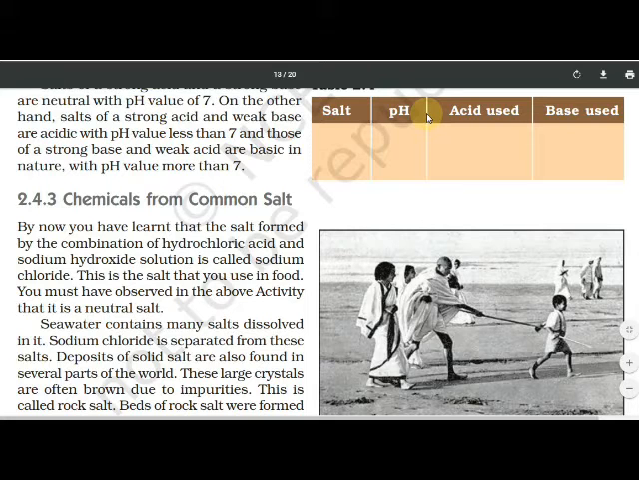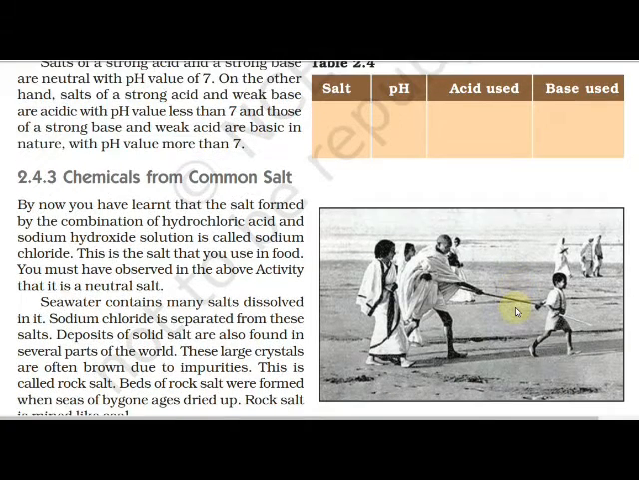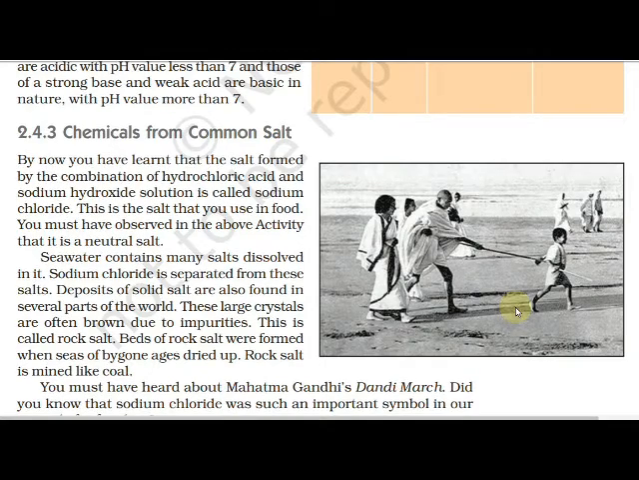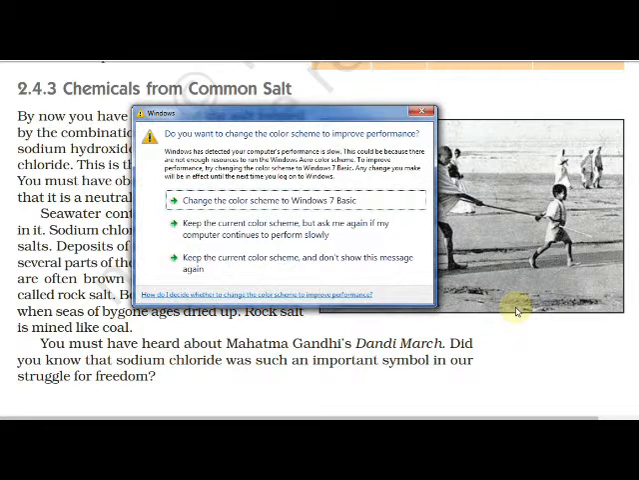These large crystals are often brown due to impurities. If we see the crystals of sodium chloride, what do you see? They are in the form of crystals, brownish in color, and these brownish crystals are known as rock salt. Beds of rock salt are formed when seas of bygone ages dried up. Rock salt is mined like coal.